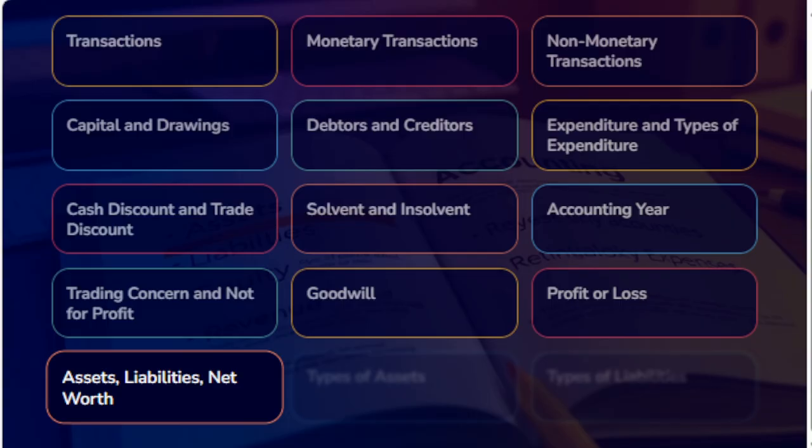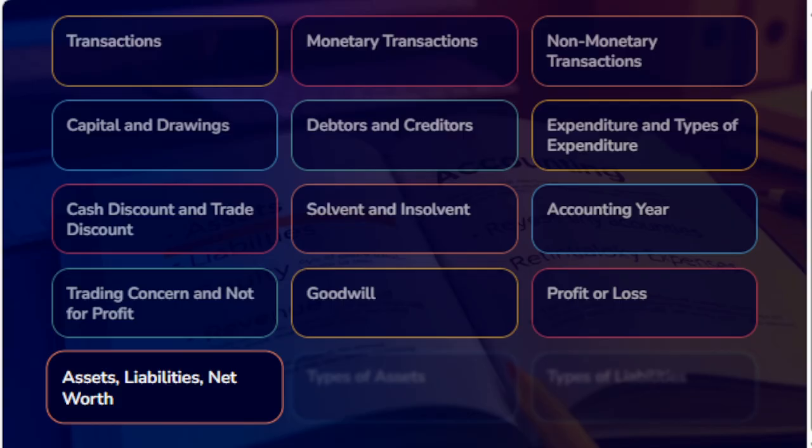The third type of assets is fictitious assets. These assets are not represented by tangible possession of property. They are imaginary assets and do not have any realizable value. For example, deferred revenue expenses like advertisement expense paid for 4 years, 5 years or 10 years.